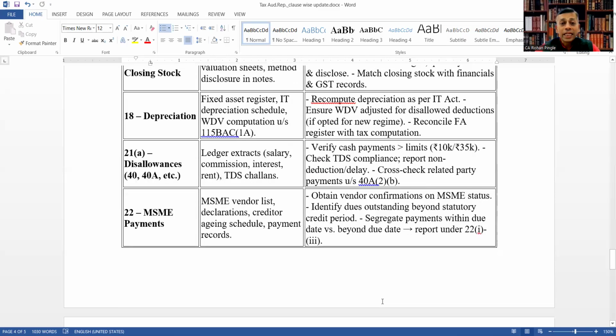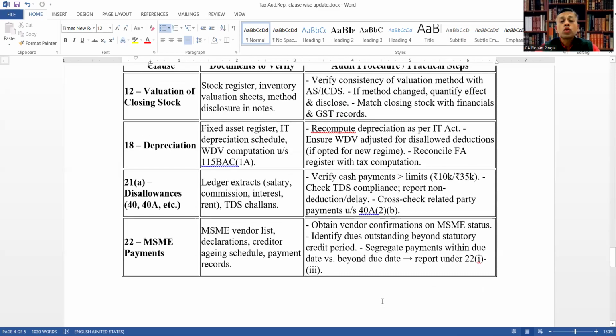For clause 18, depreciation, documents to verify are the fixed assets register, IT depreciation schedule, and WDV computation under section 115BAC(1A), and the audit procedure would be to recompute the depreciation as per the IT Act. Ensure WDV is adjusted for disallowed deductions if opted for the new regime. Reconcile the fixed assets register with tax computation.